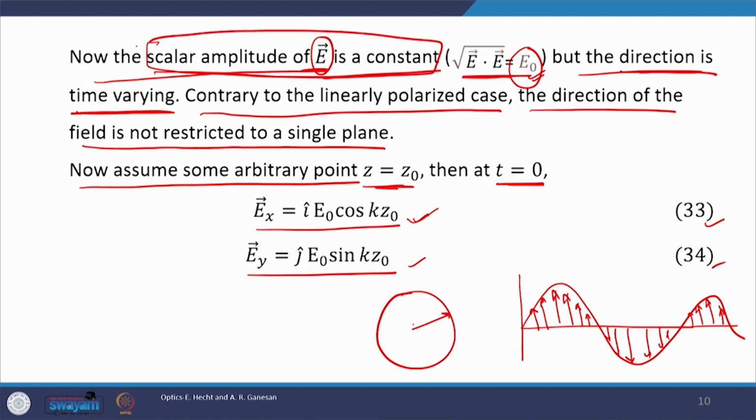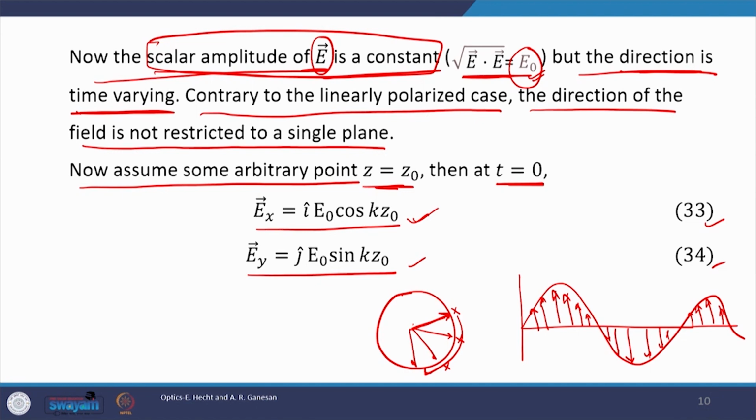Now, what is varying? The electric field vector will keep changing its direction. At some point of time it would be here, next here, next here, it would keep changing its direction. But this change in direction would not be random.